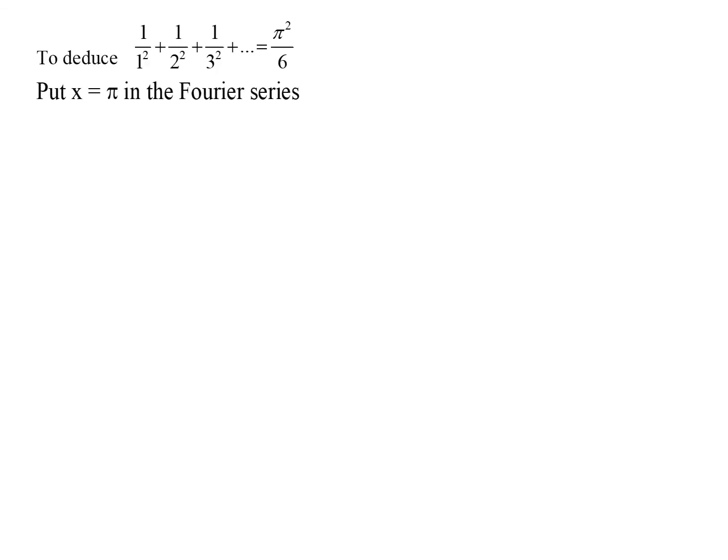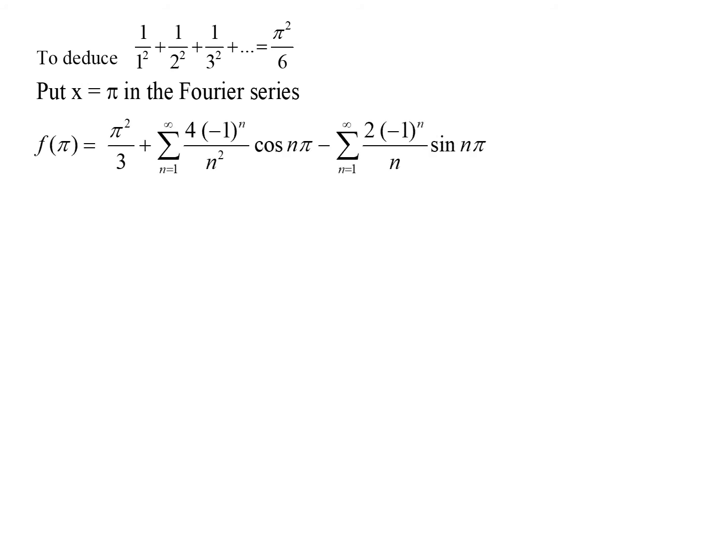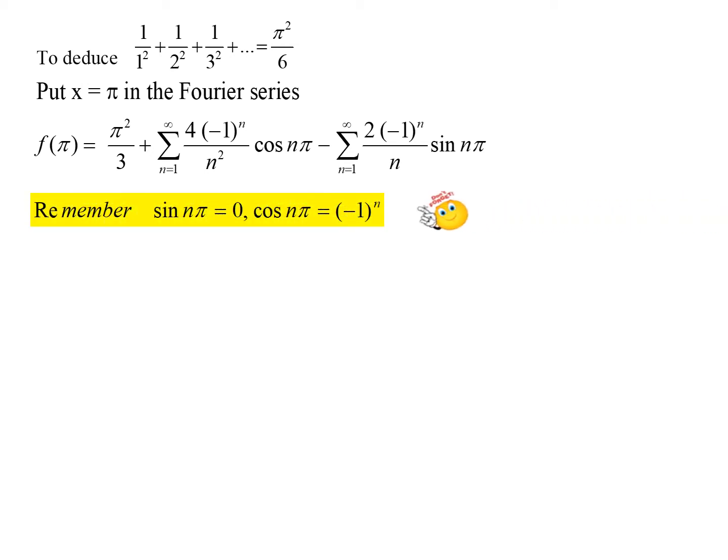Next we shall proceed to this deduction. Look at this deduction, 1 by 1 square plus 1 by 2 square plus etc. So when we look back at the Fourier series answer, we can get this deduction by substituting x equal to pi. So let us see how to do that. Now in the place of x, just put the value as pi. You have this answer. And let us substitute what sin n pi and cos n pi are. Sin n pi of course is 0, cos n pi is minus 1 power n.